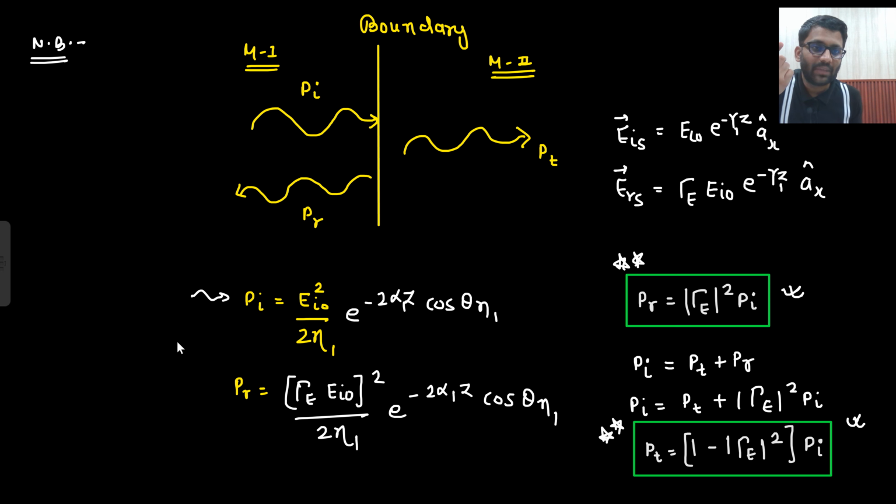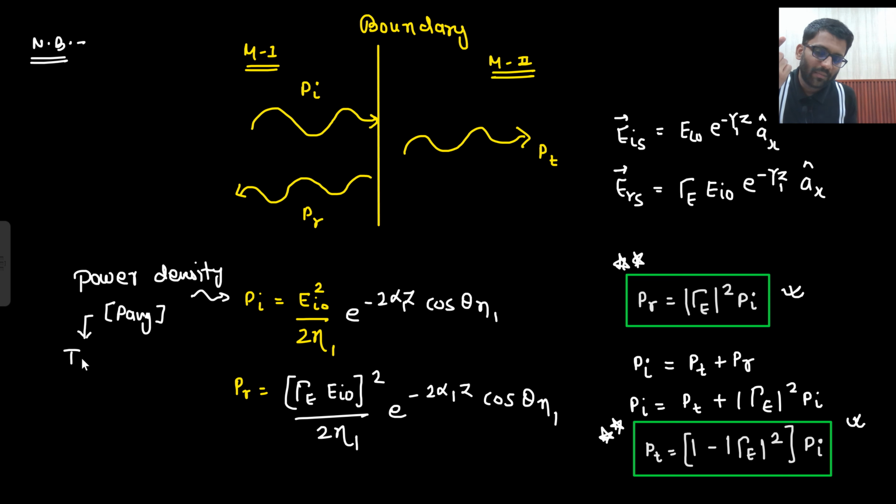It was power density, P average. What was the other name? Time average Poynting vector.